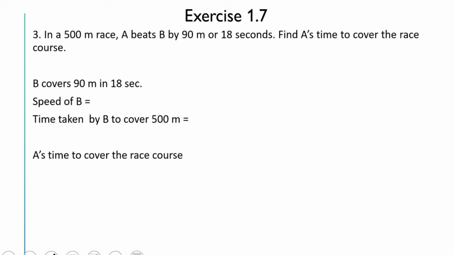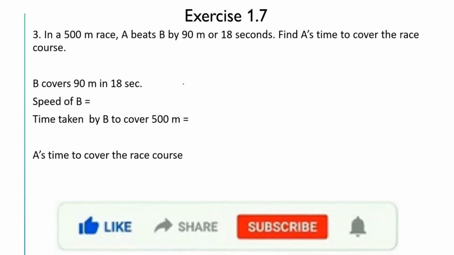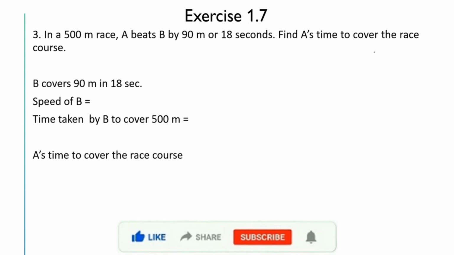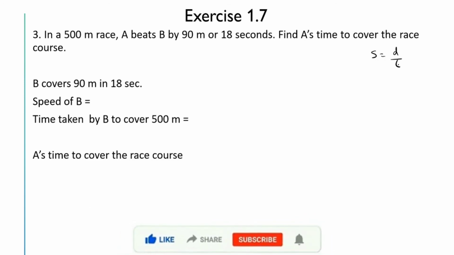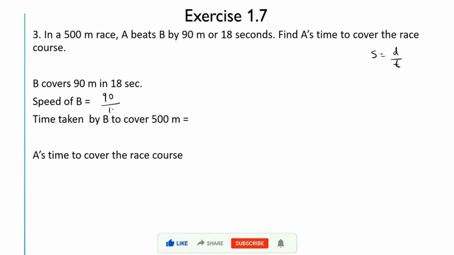It means B covers a distance of 90 meters in 18 seconds. So from this we can find the speed of B. We know speed is equal to distance by time. So here the distance is 90 meters and time is 18 seconds. So 90 by 18, we get 5 meters per second.